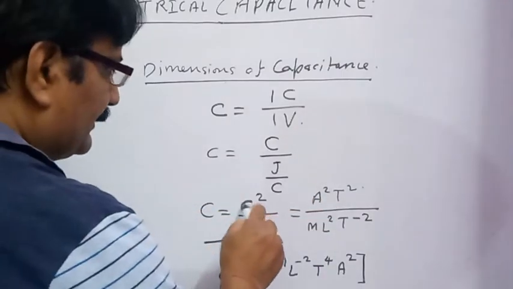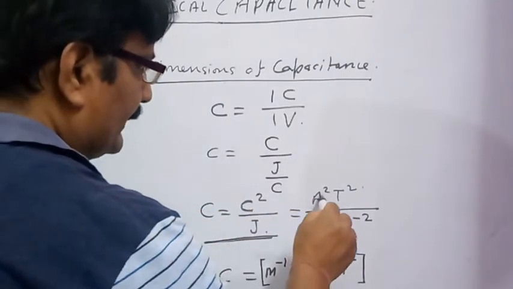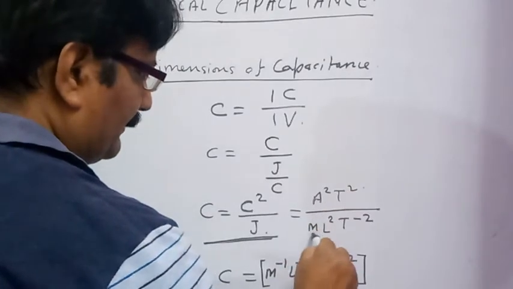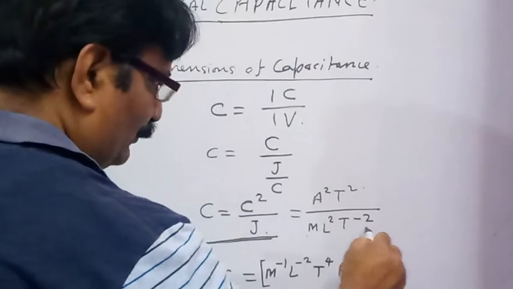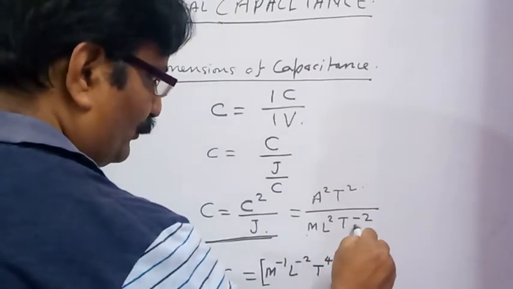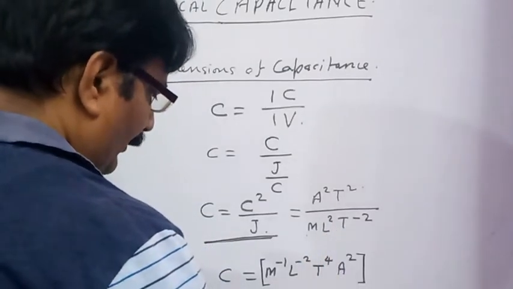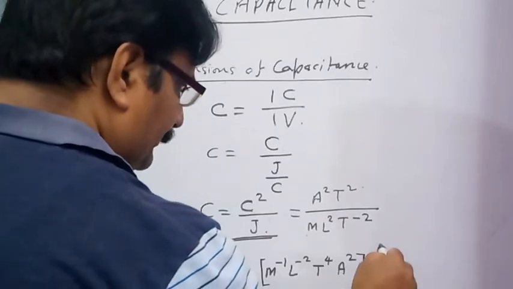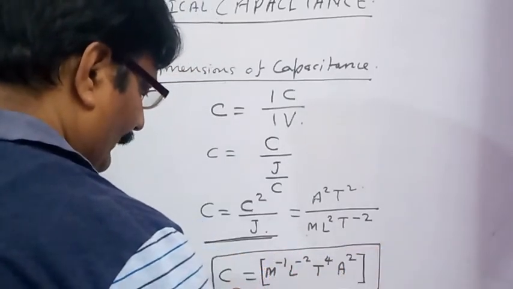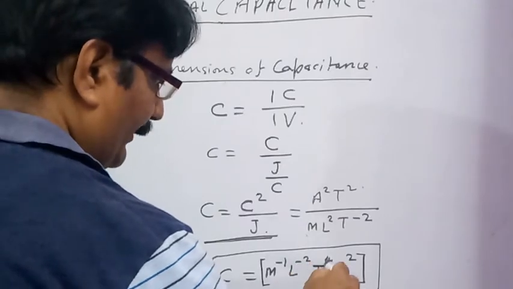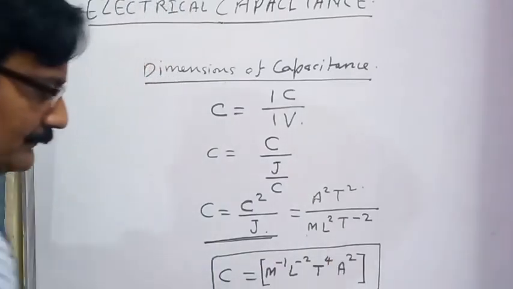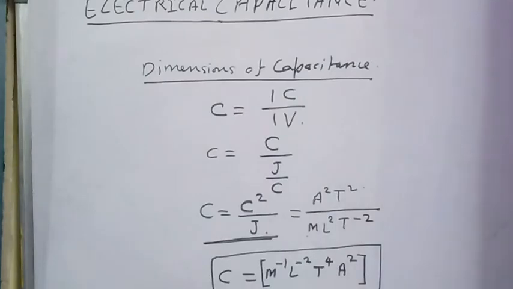So the dimensional formula of coulomb square is E square T square, divided by the dimensional formula of work, that is joule, M L square T to the power minus 2. If we solve, the dimensional formula of capacitance is going to be M inverse L to the power minus 2 T to the power 4 E square. This would be the dimensional formula of capacitance of a conductor.